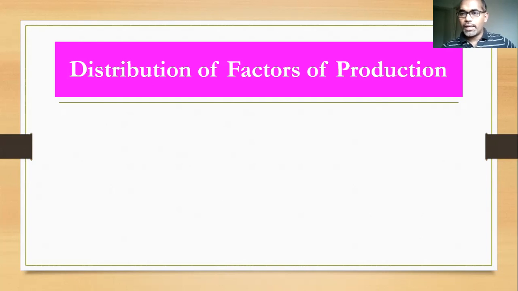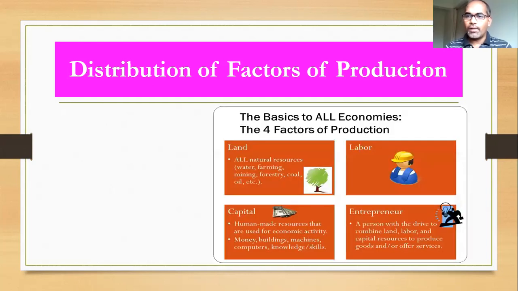Traditionally, we discussed four factors of production: land, labor, capital, and organization. See this picture: the four factors of production we have presented, that is land, labor, capital, and entrepreneur. Entrepreneur can also be named an organizer. In order to produce any commodity, there is a need of all these factors of production: land, labor, capital, and entrepreneur. Take an example of a particular industry. If an industry wants to produce a particular commodity, take the example of a mobile. If you want to produce a mobile, you need all these factors.